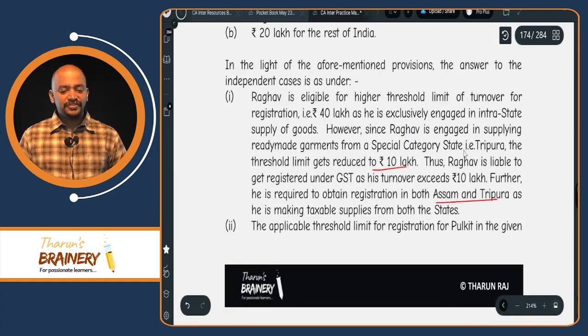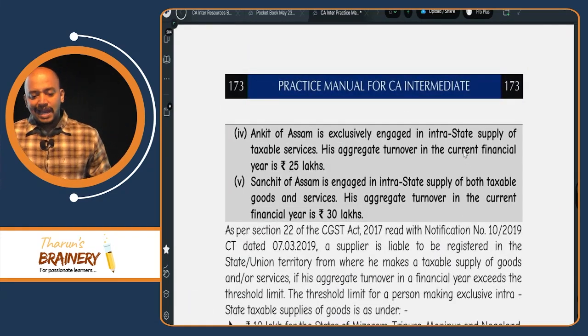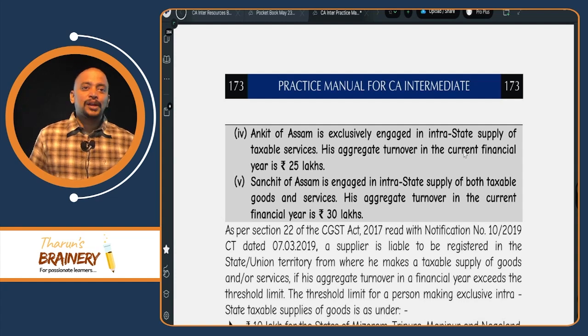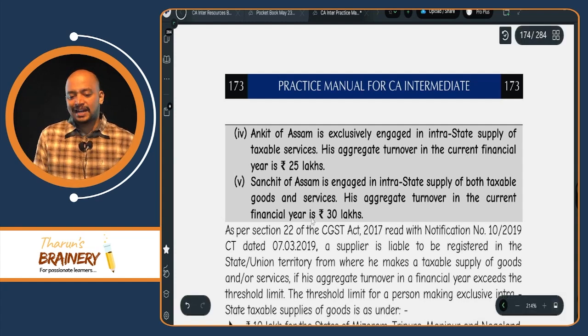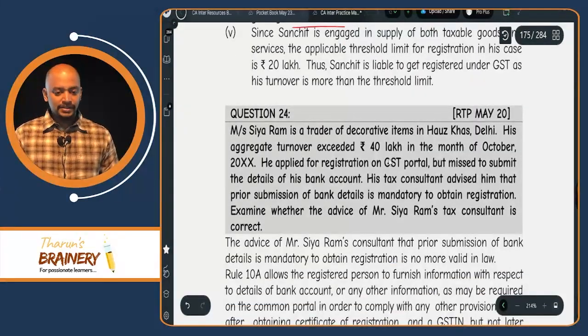So the 5th one is Sanchit of Assam, who is engaged in intrastate supply of both taxable goods and services. Then also the limit will be 20 lakhs, because for supply of both goods and services, the limit will be taken as 20 lakhs. His aggregate turnover is 30 lakhs. Therefore, they are required to get registered in Assam. That is the answer for that.